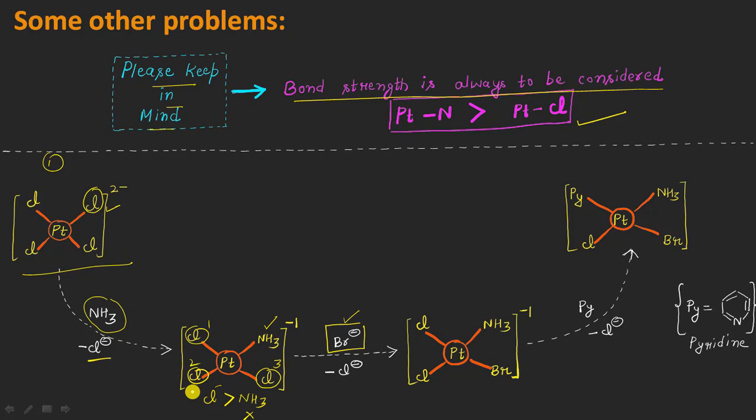If we consider the second chloride ion as directing the incoming nucleophile, we will see that it will result in the breaking of a platinum-nitrogen bond of the ammonia. And we know that the platinum-nitrogen bond is strong, which will make it difficult for this reaction to take place.